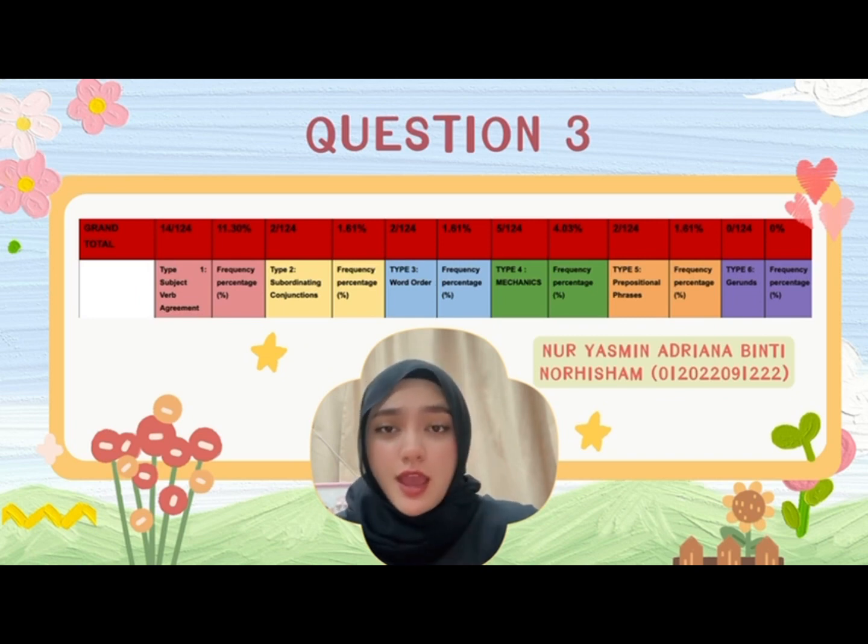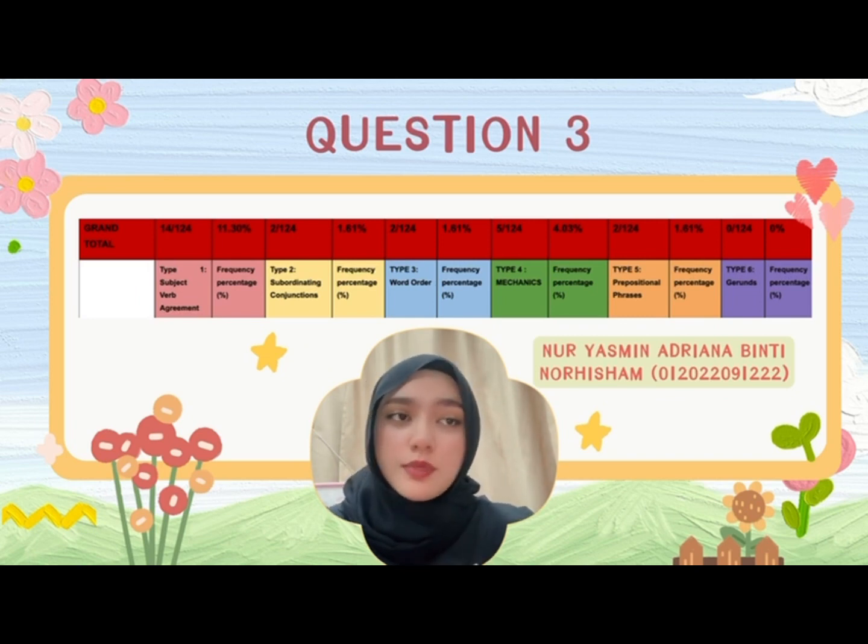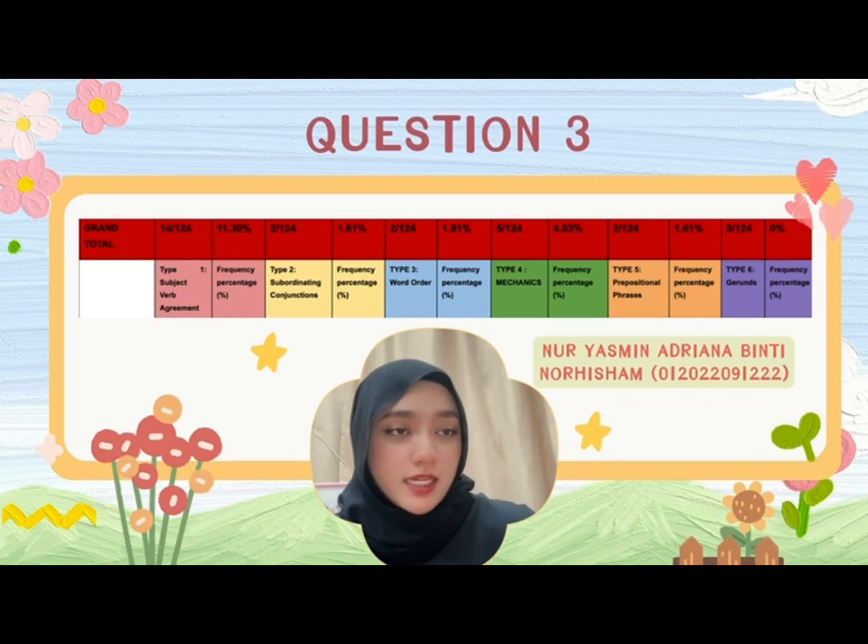That was about 14.63%. On the other hand, pre-university students had fewer problems, with only 2 errors of subject-verb agreement out of 41 sentences. Mistakes in conjunction, word order, and prepositional phrases were not as common, each making up less than 2% of the total errors. However, there were some issues with mechanics like punctuation and spelling, accounting for about 4.03% of all mistakes. Lastly, the foundation level students struggled a bit more with spelling and punctuation.